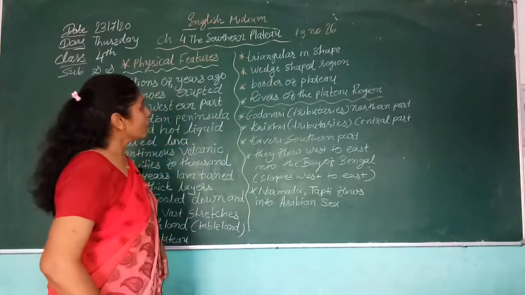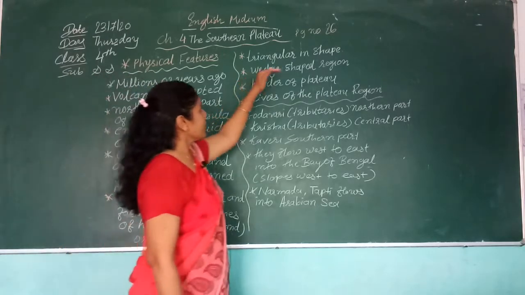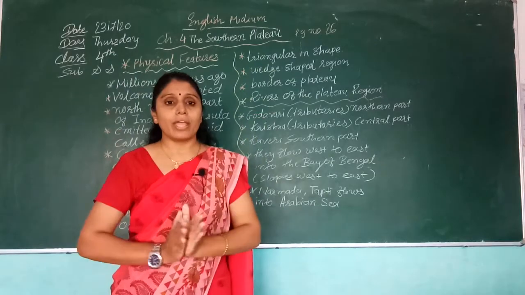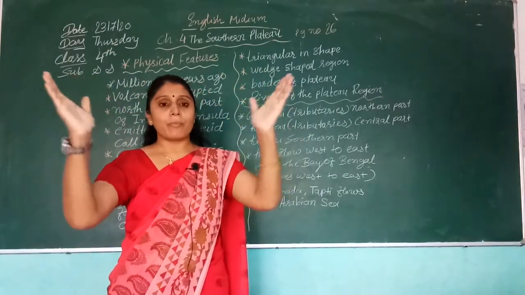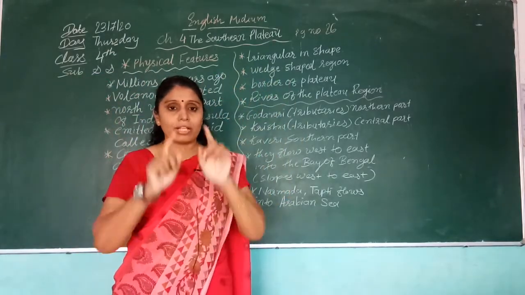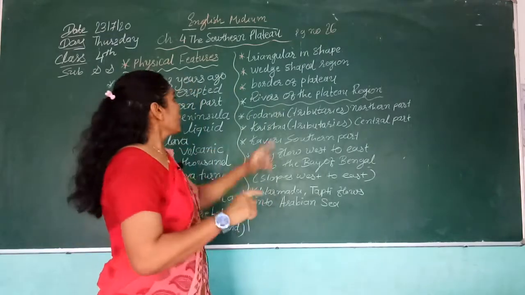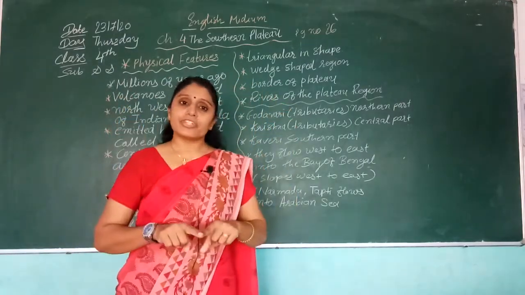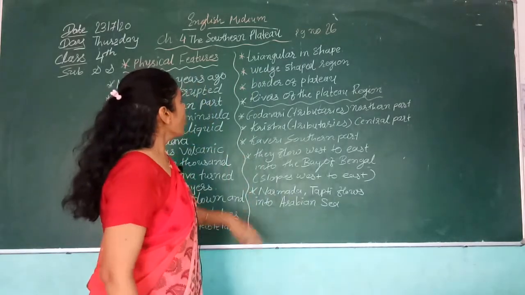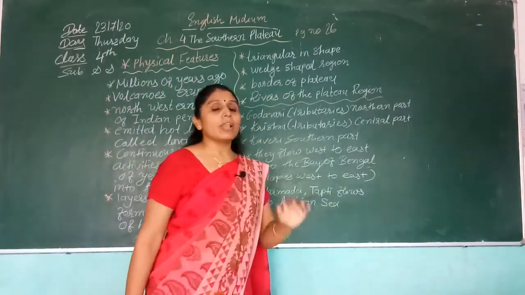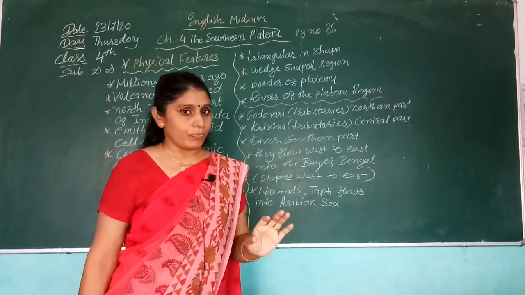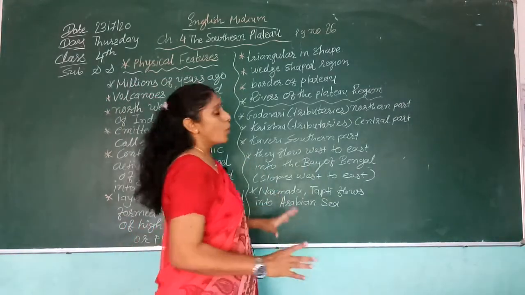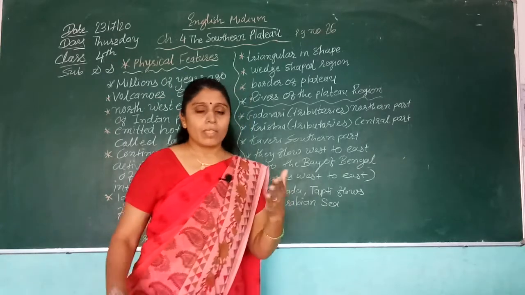Now, it has a triangular shape. Our country's southern portion is also triangular. It is triangle in shape, and we can also call it a wedge-shaped region. Then, the borders of the plateau.